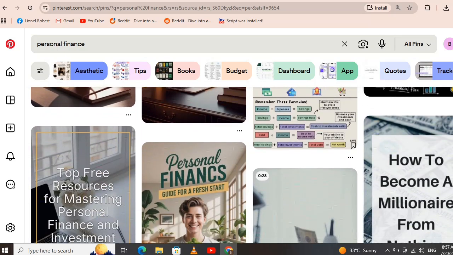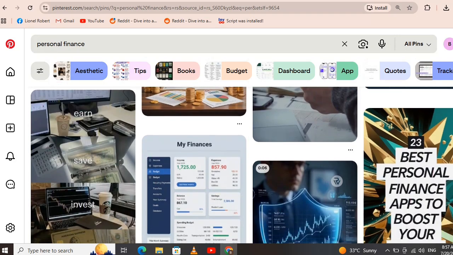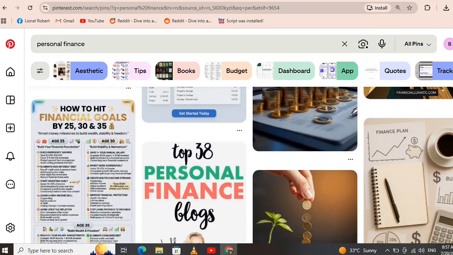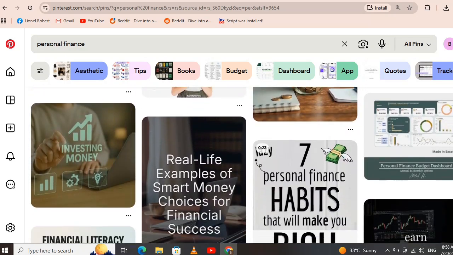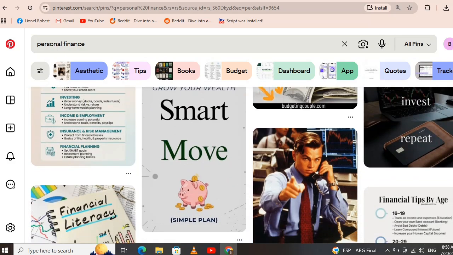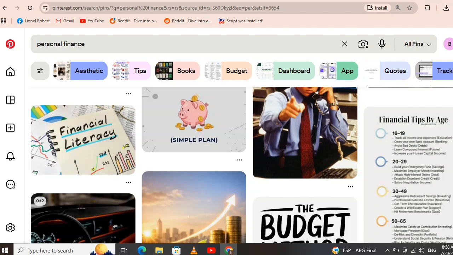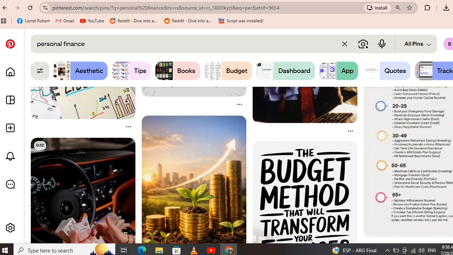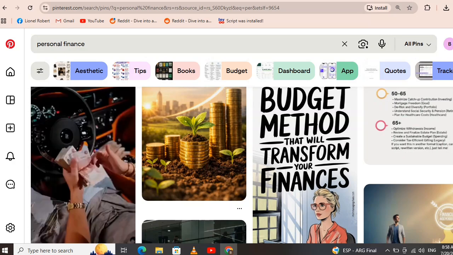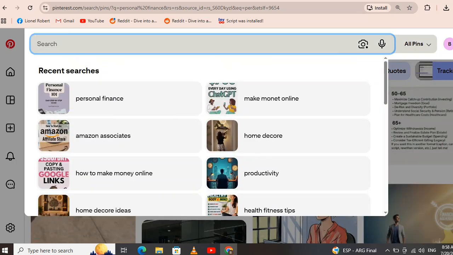Step 4. Create eye-catching pins. Use Canva to design your pins. A good Pinterest pin includes a big headline, bright colors, a clear image, easy to read fonts, curiosity. Examples: 10 AI tools that save 5 hours every day. Best affiliate programs that actually pay. Free AI websites you should use. Create multiple versions of every pin. Different designs help you reach more people.